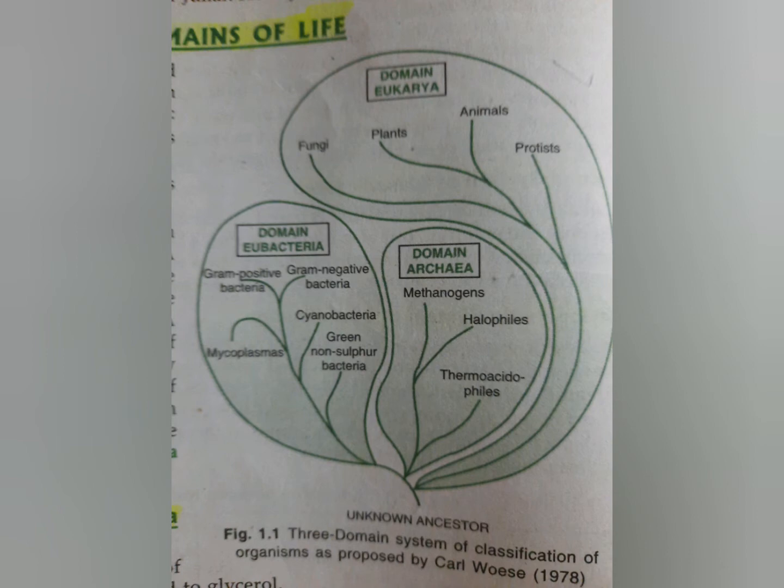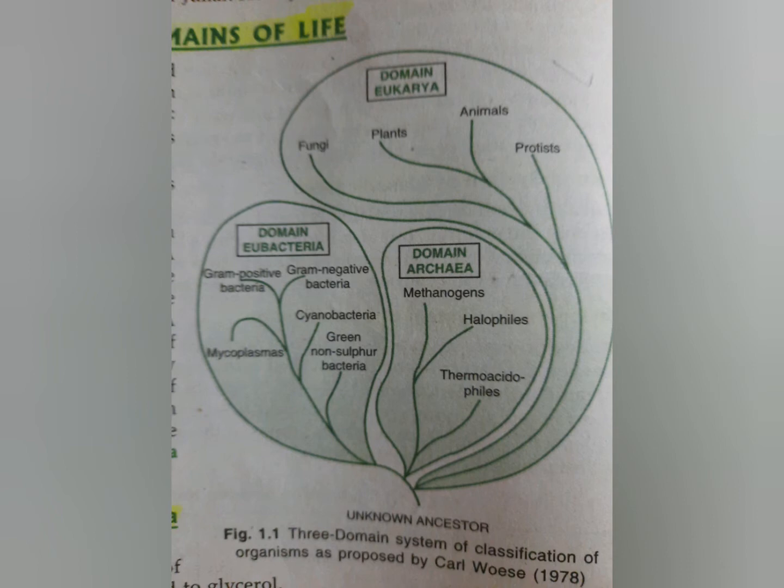And the next one is eukarya, or the eukaryotes. So all the cells are eukaryotic organisms. Their cell membrane is made up of three layers, protein, lipid and protein layer, and histone protein is there and properly developed DNA is there. The ribosome is of 80S type. So eukarya is further divided into four groups or four kingdoms.